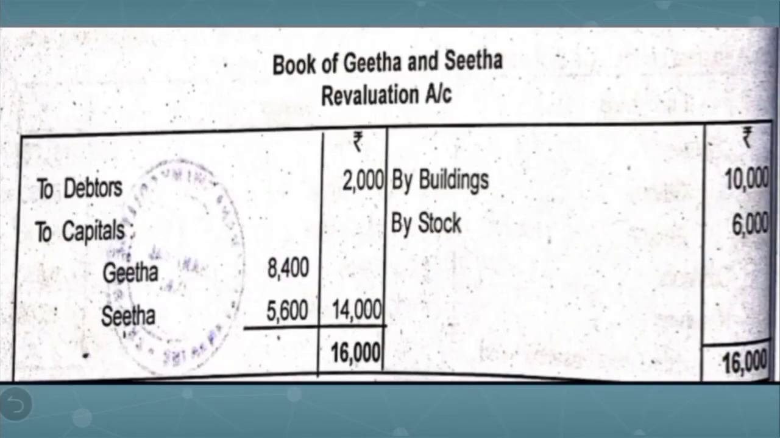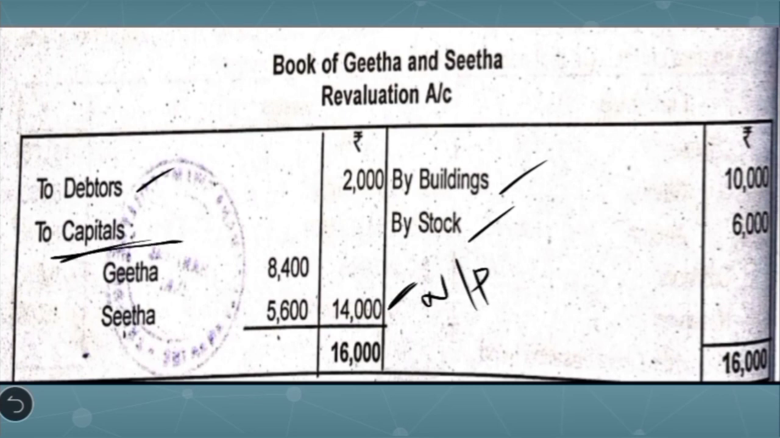In the revaluation account, as we discussed, first we have to write the profits. That is, in case of building, there is a profit of 10,000. 25,000 minus 15,000, difference is 10,000. Then again, stock also, 26,000 minus 20,000, 6,000 is the revaluation profit. Coming to debtors, we have to reduce it by 2,000. So when we are going to close the revaluation account, we get the balancing figure of 14,000, which is the revaluation profit. This should be transferred to old partners' capital account in the old profit sharing ratio, that is 3:2.